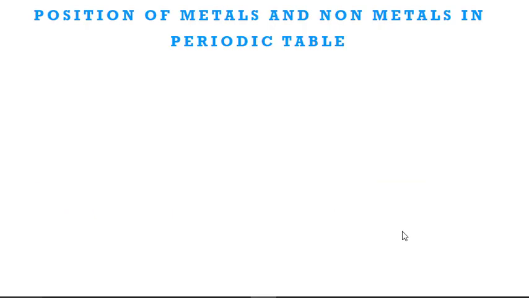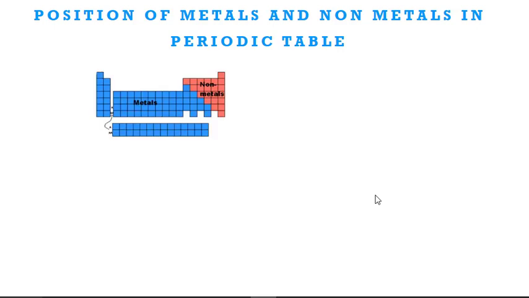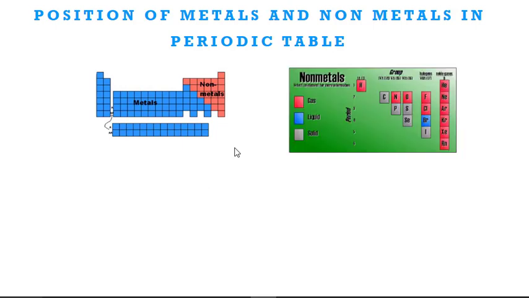Now let us see the position of metals and non-metals in the periodic table. This is our periodic table. If you have not learned this chapter, then soon you are going to learn about the periodic table. In the periodic table we place elements based on some properties in a systematic manner. That means in the periodic table we are classifying elements. In the periodic table this right corner, if you see, is non-metals.